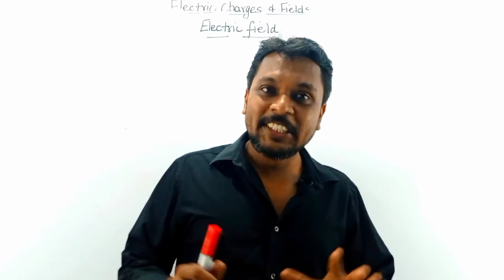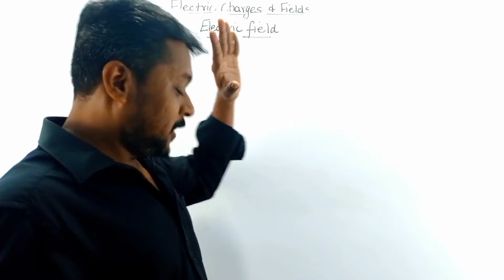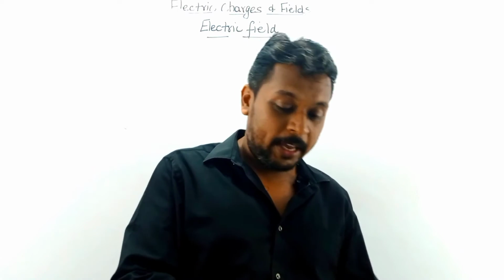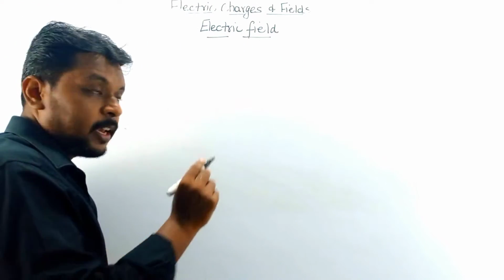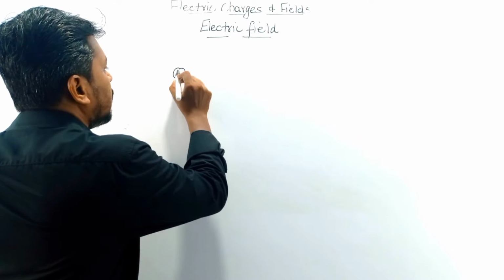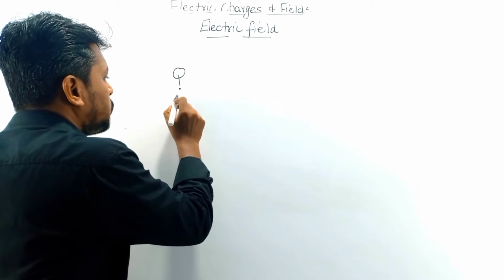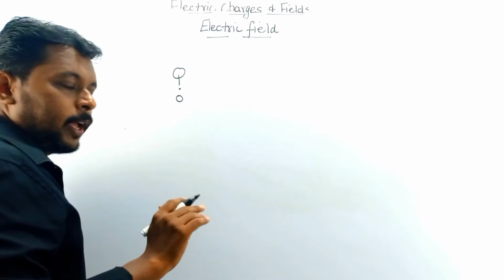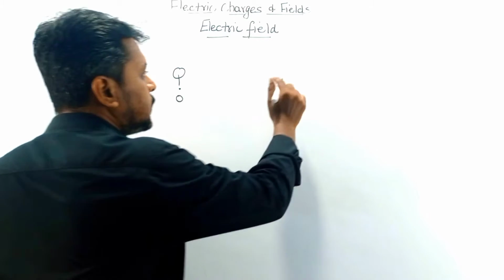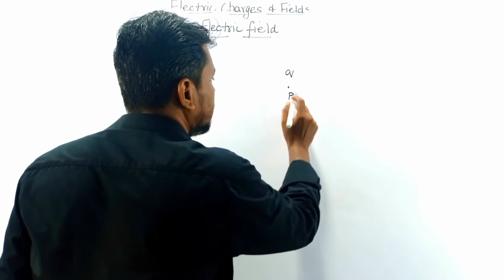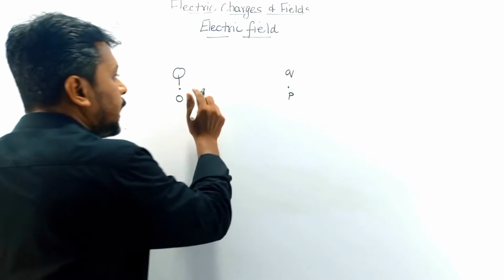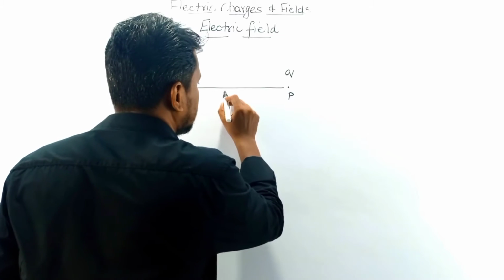Hello viewers, in this video I will discuss the term electric field. For the explanation, I am going to take a charge Q placed at this point. Let us name this point O. Now I am going to take another charge, small q, located at a point. Let us mark the point as P. They are separated by a distance r.